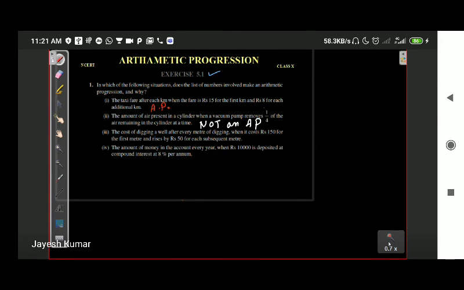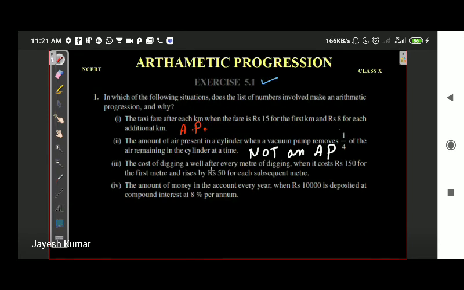The cost of digging a well, or underground tank, after every meter of digging: it costs rupees 150 for the first meter, and after that 50 rupees rise. So the first meter costs rupees 150.